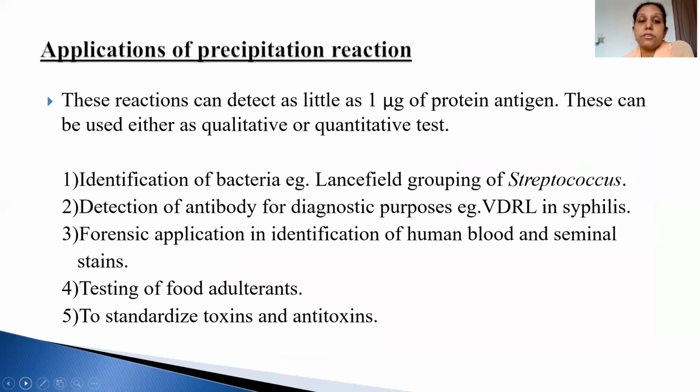So what are the applications of precipitation reactions? They are helpful in identification of bacteria and Lancefield grouping, detection of antibody for diagnostic purposes as in VDRL, forensic applications, testing of food adulterants, and standardizing toxins and antitoxins.